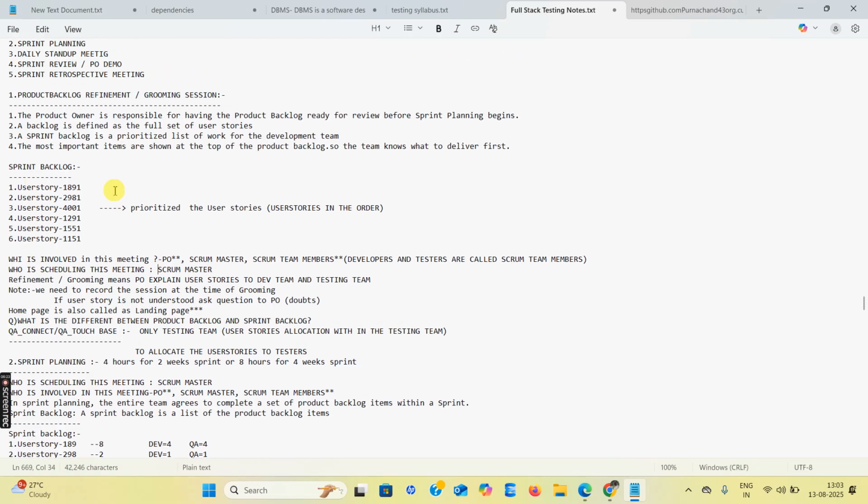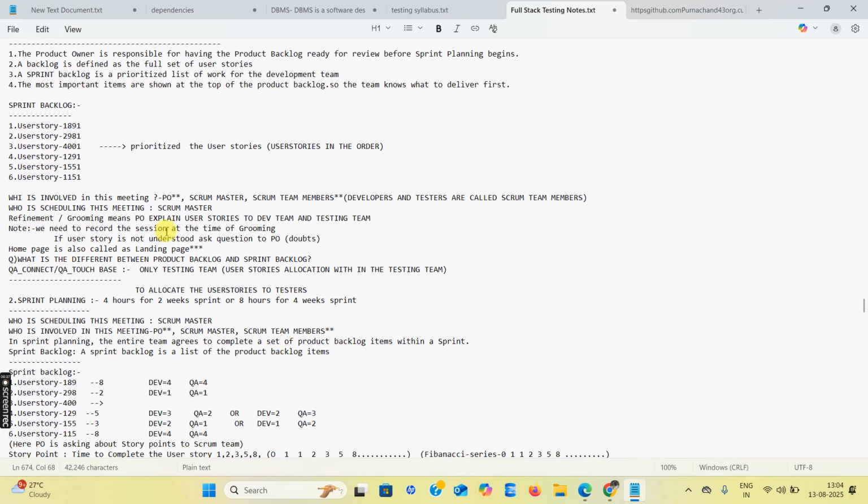In this session, why are we conducting it? The product owner explains the user stories to the development team and testing team. We need to record the session at the time of grooming. If a user story is not understood, you ask the doubts to whom? Product owner. The product owner is also called what? Landing page.